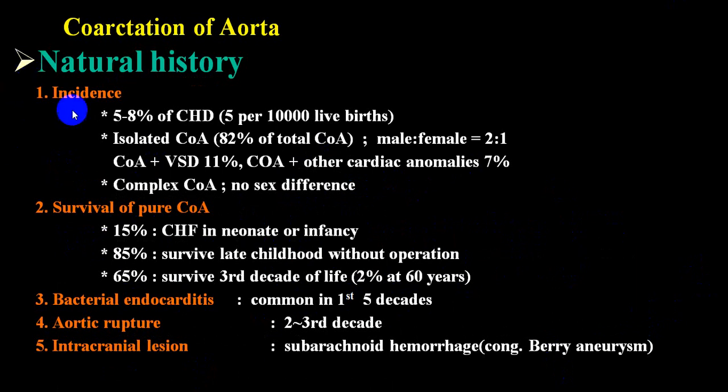We have already shown this particular slide that incidence is 5%, isolated coarctation is almost 82%, male to female ratio is 2:1. In 11% of coarctation you can have a VSD, and other anomalies or complex anomaly is not very common. It is less than 7% of coarctate part.